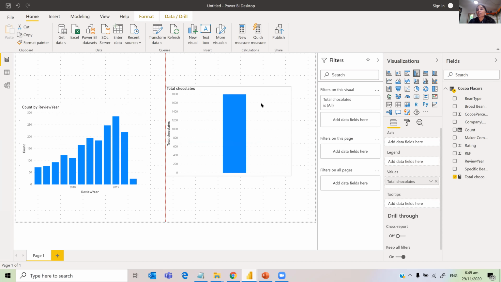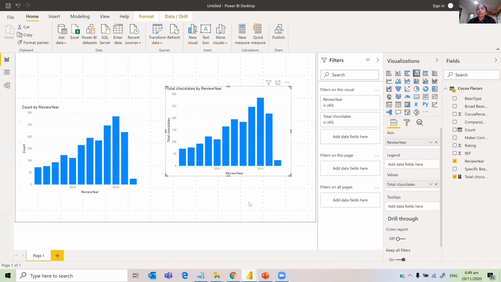Because it's an integer, it automatically came up with the clustered column chart. And then I'm going to add year again in this axis. Basically, we are doing the same thing because I don't have any other measure that I can calculate with the data set that I have taken.